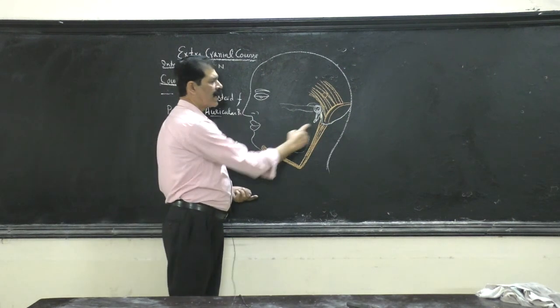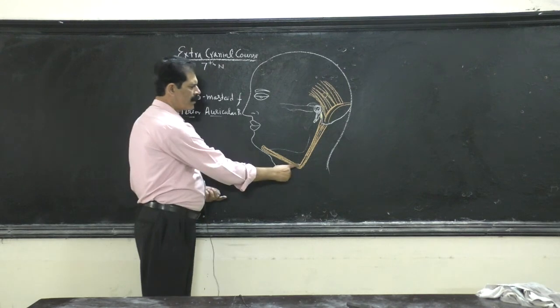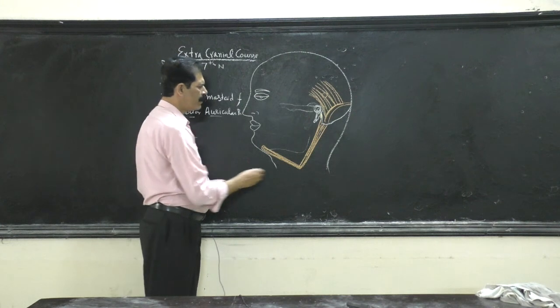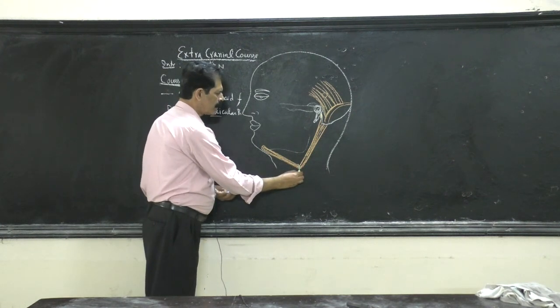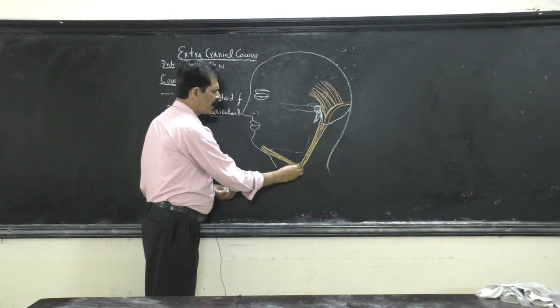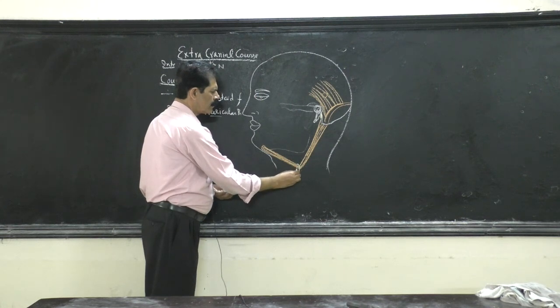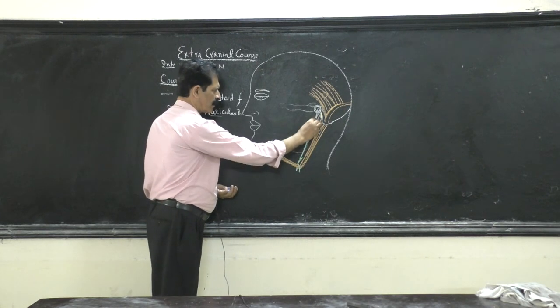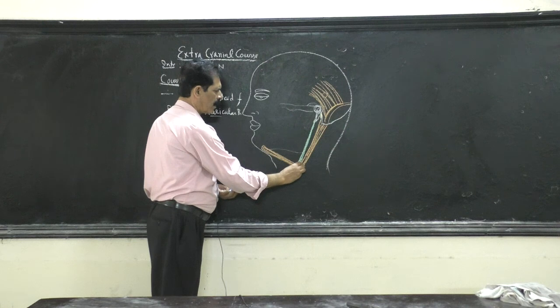So posterior belly of digastric. It has got an intermediate tendon, and this intermediate tendon is held by a pulley-like ligament, which is the part of the stylohyoid ligament, which forms a pulley.